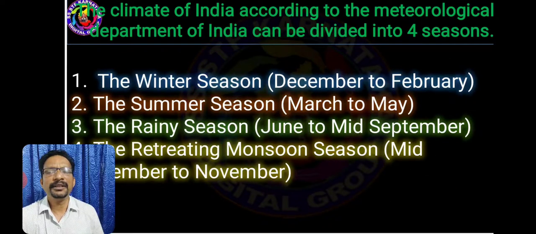The climate of India is divided into 4 seasons. First, the winter season between December to February. 2. The summer season from March to May. And 3rd, the rainy season from June to mid-September. And the 4th one, the retreating monsoon season, mid-September to November.